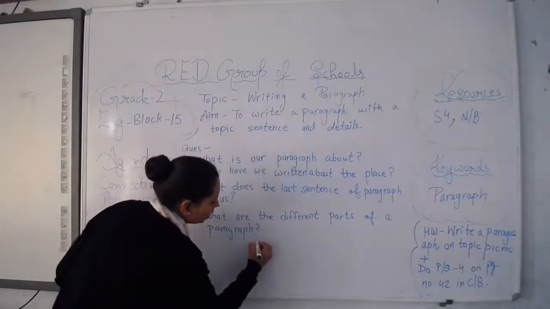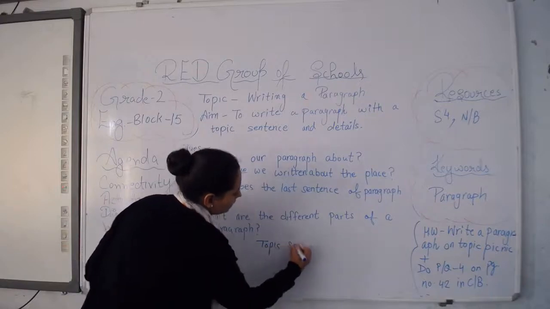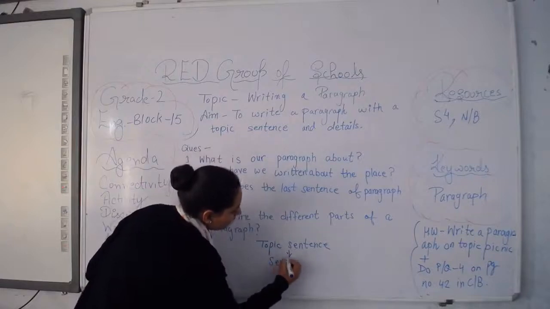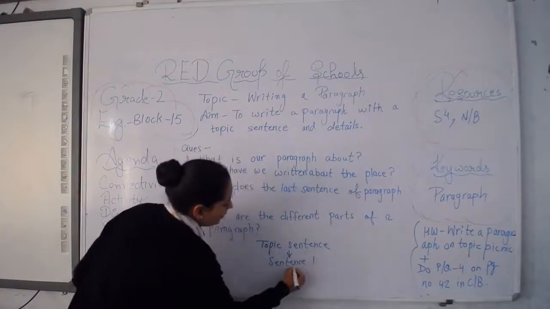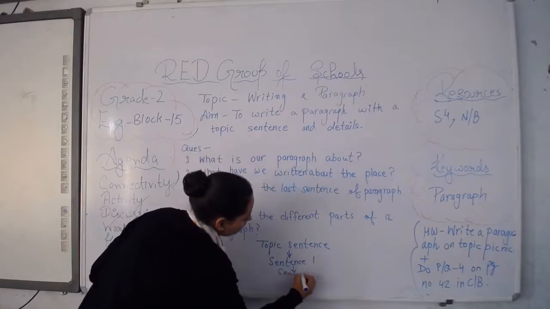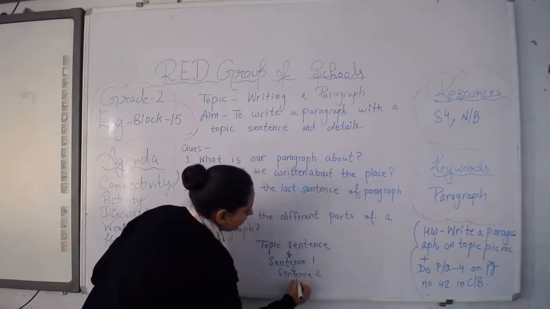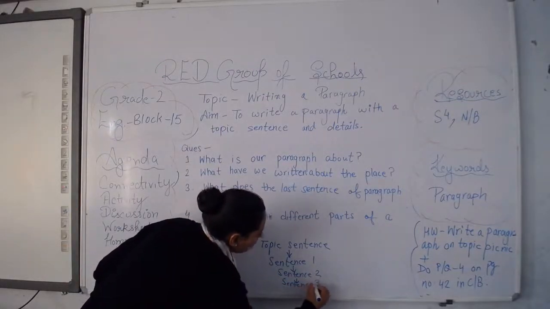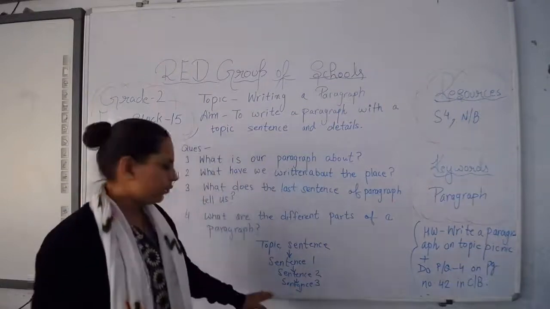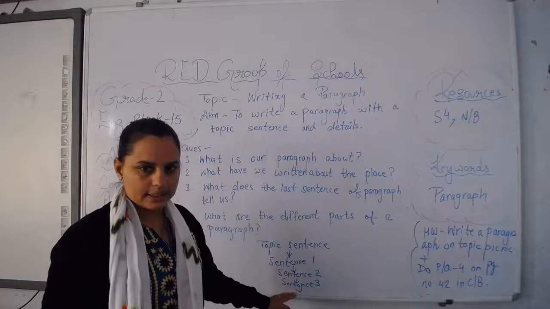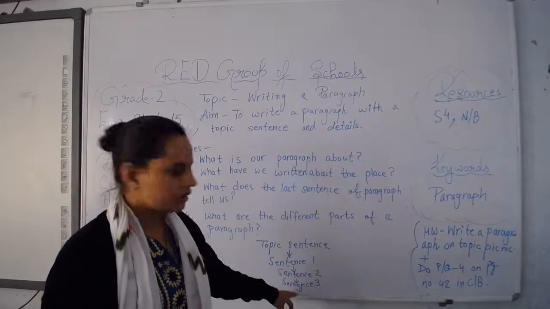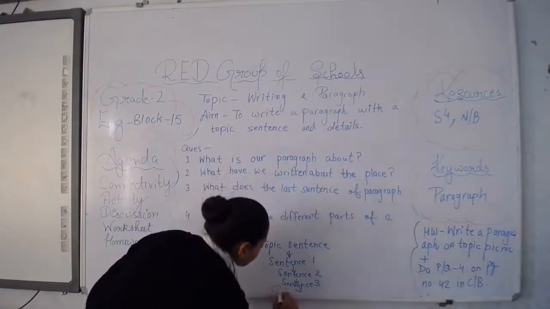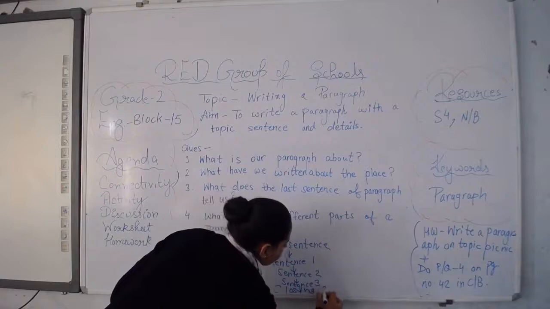Let's see here, I am making a flow chart to tell you about the different parts of a paragraph. So the first part is the topic sentence. First of all, you write a topic sentence, then sentence 1, then sentence 2, then sentence 3. Like this you will write 4-5 sentences, and then at the end what will you write? You will write a closing sentence. Or you can say that will be the conclusion of this paragraph. So at last, closing sentence.